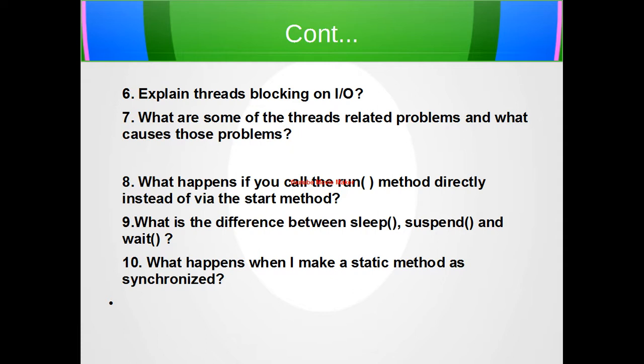Then what is the difference between sleep, suspend and wait? Thread.sleep takes the current thread to a not runnable state for a specified amount of time. The thread holds the monitor it has acquired. For example, if a thread is running a synchronized block or method and the sleep method is then called, no other thread will be able to enter this block or method.